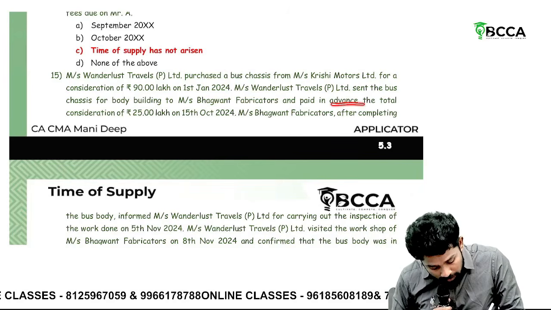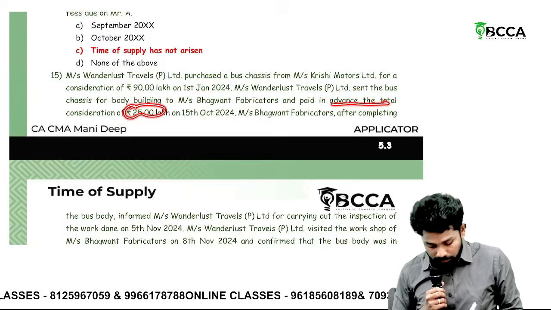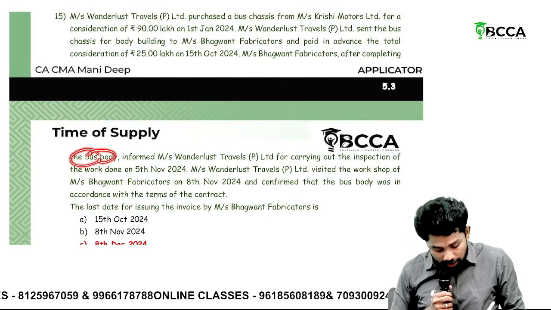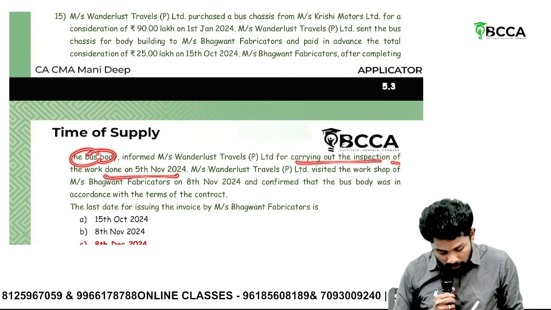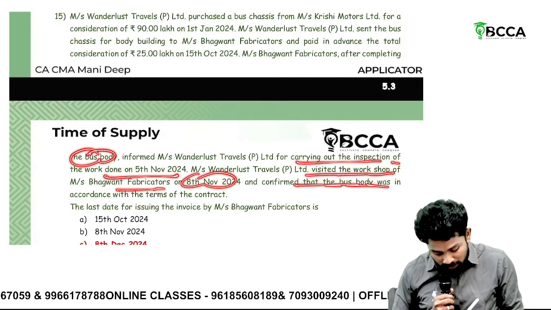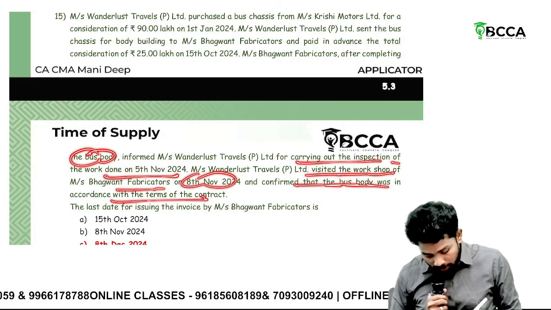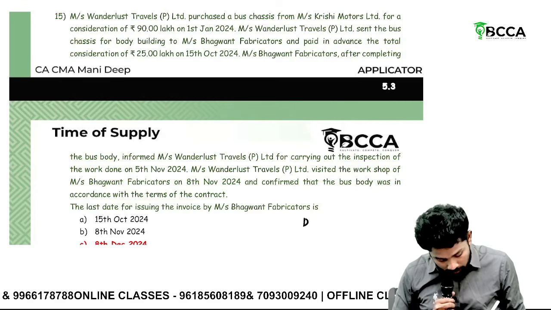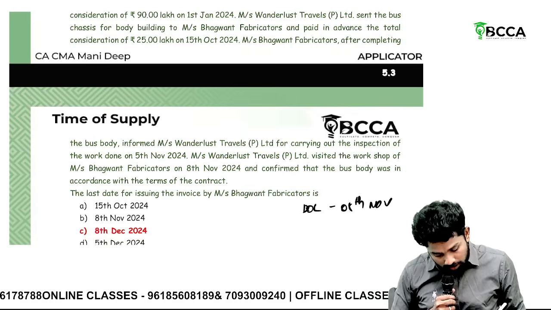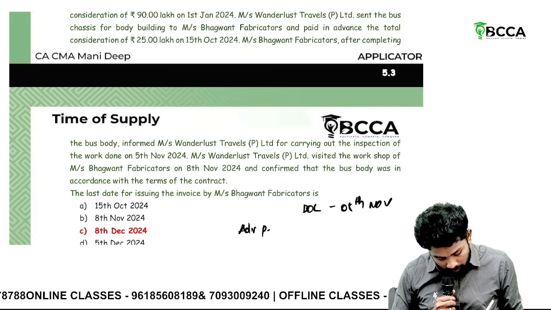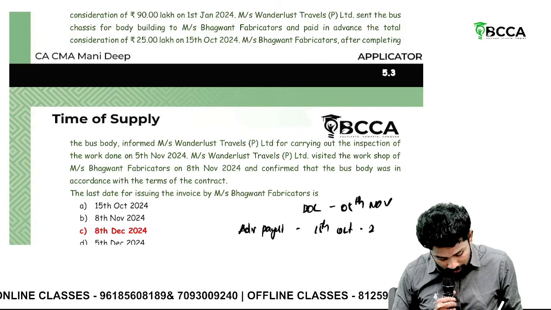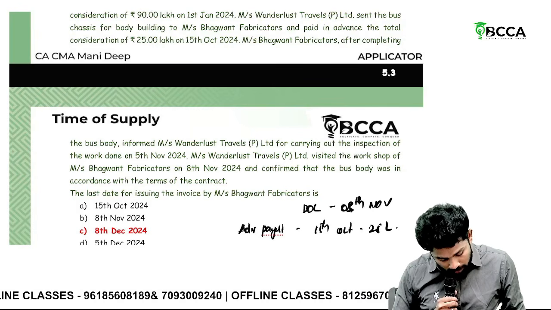So for supply of service, I paid advance 25 lakhs. Then Bhagavati Fabricators, after completing the bus body, informed and the inspection was done on 5th November. Wanderlust visited the workshop on 8th November and confirmed that the bus body was in accordance with the terms of contract. So date of completion is when? 8th November. Whereas advance payment is what? 15th October for 25 lakhs. Now 8th November, this one is done.